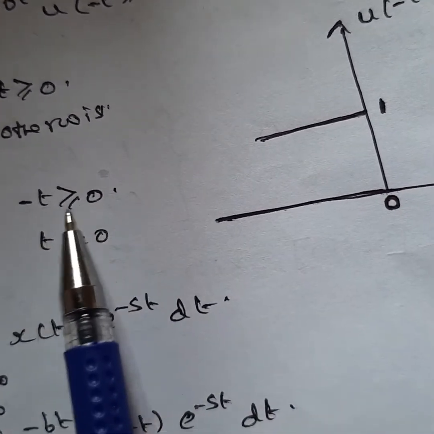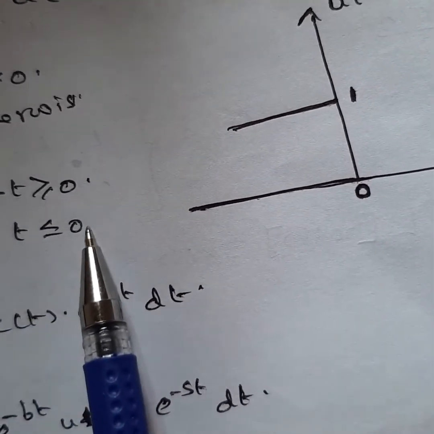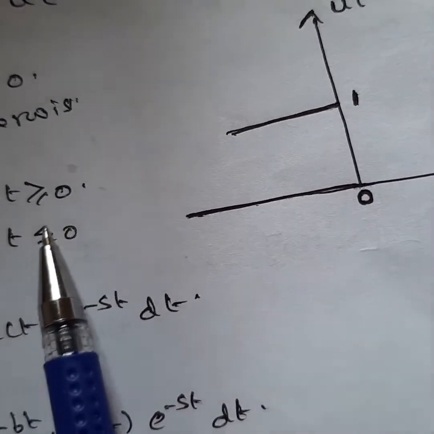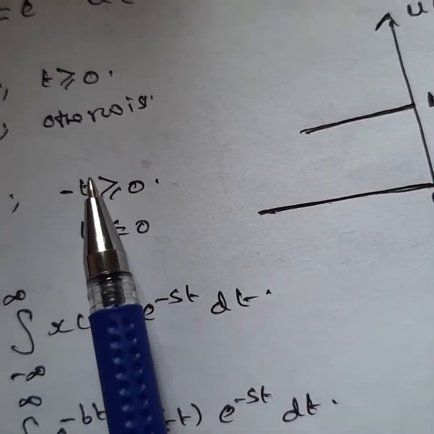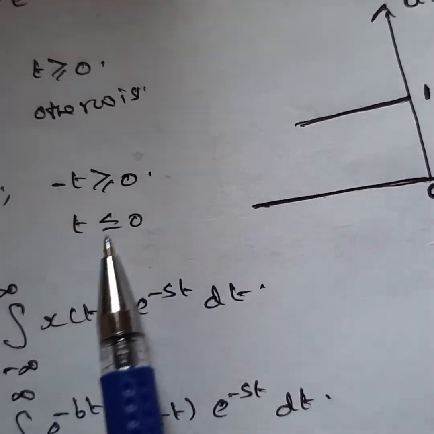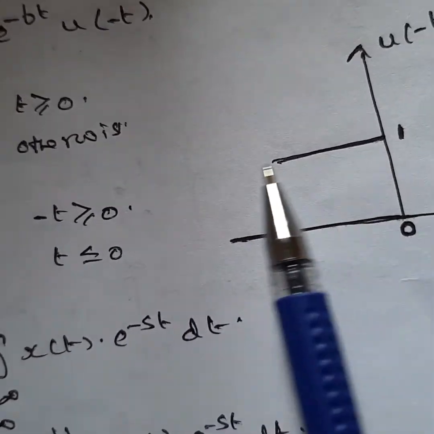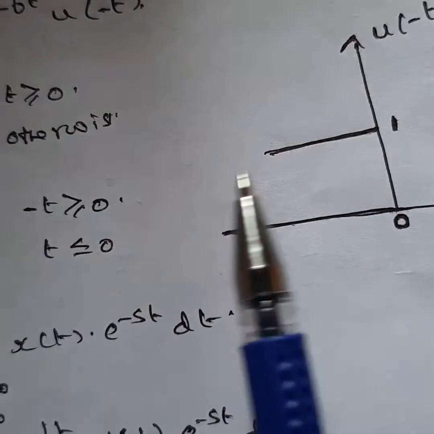Then when the minus region goes here, minus t means it's less than or equal to 0. If you change this value to positive, the greater values become smaller values. So u of minus t equals 1 when minus t is greater than or equal to 0, which means t is less than or equal to 0. So u of minus t is this side; only for t less than or equal to 0 does it have the value 1.